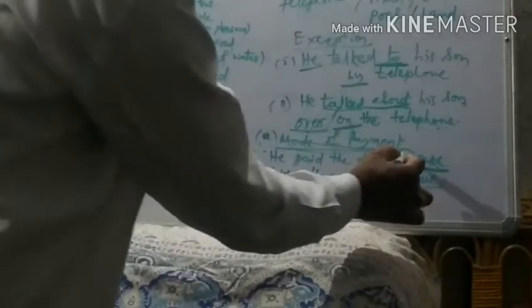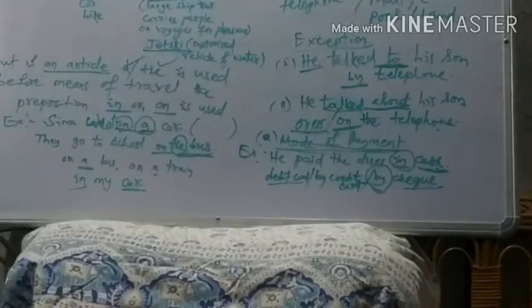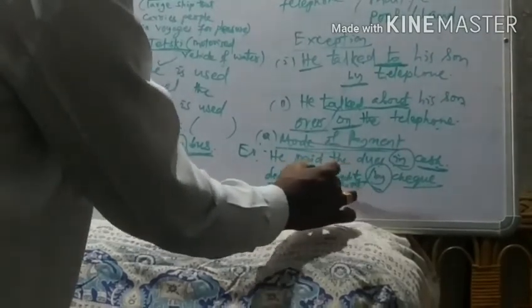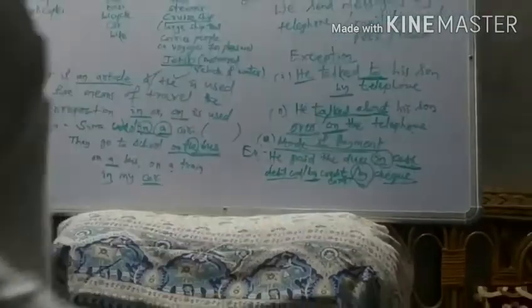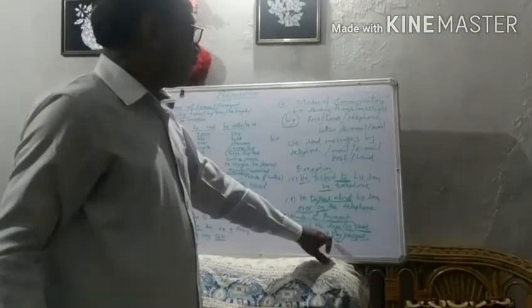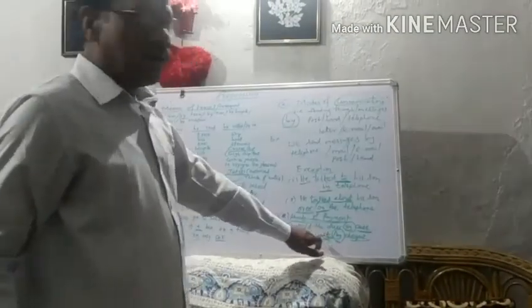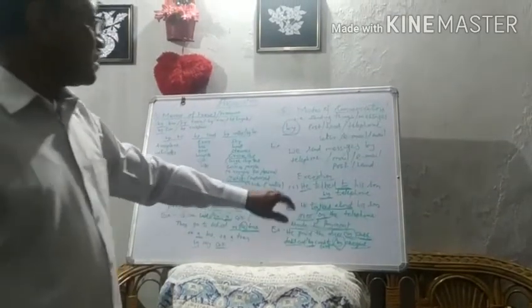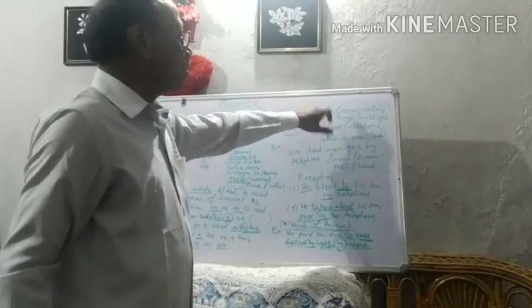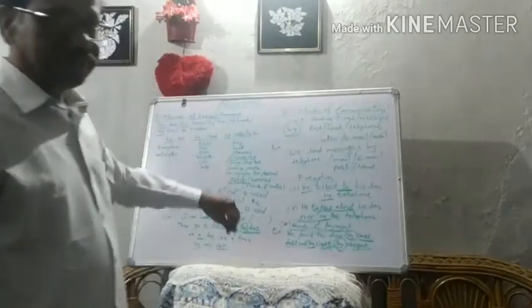So this is the difference. If we are giving cash, we have to write we paid the dues in cash. And if it is a debit card, in that case we have to use by. That is by check, by card, by debit card, or by credit card. So this is the second function of other preposition, that is modes of communication.